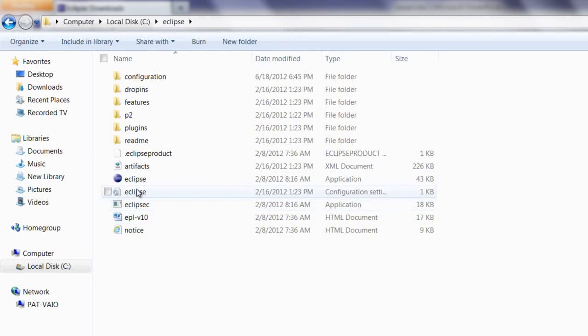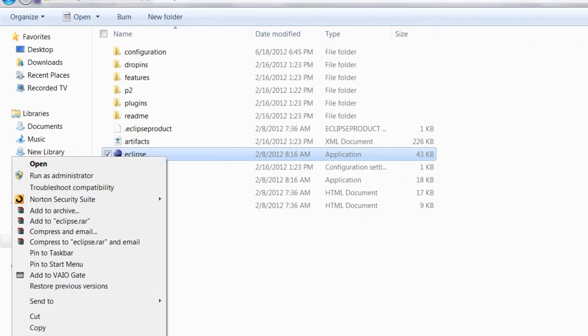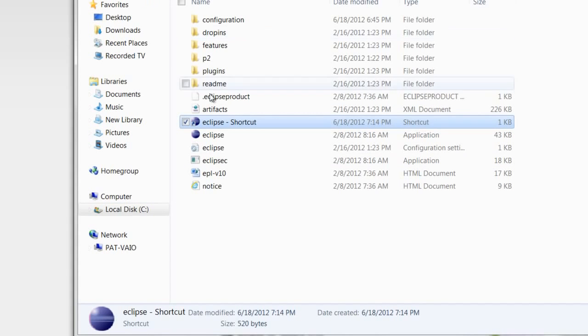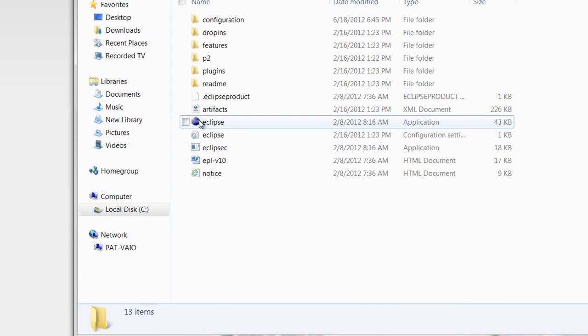All you have to do is create a shortcut for this Eclipse and paste it to your desktop. Right click, create shortcut. Once you have the shortcut here, you can pull this to your desktop, or you can cut and paste it to your desktop. Or if you want, you can leave it here itself, and then you can double click on this Eclipse to start Eclipse.